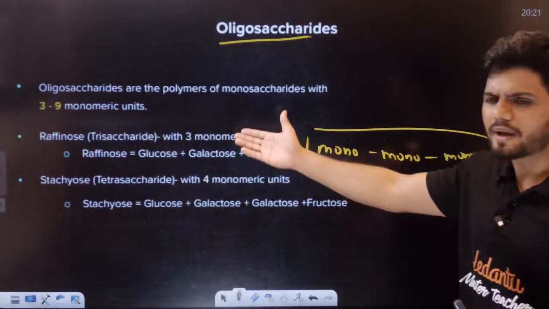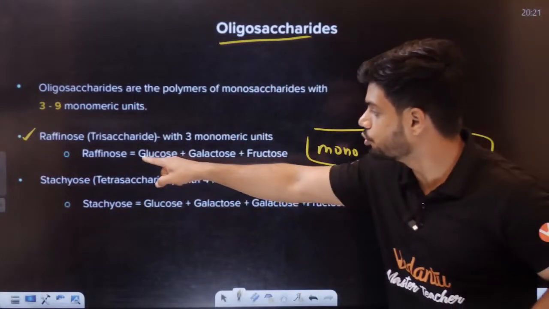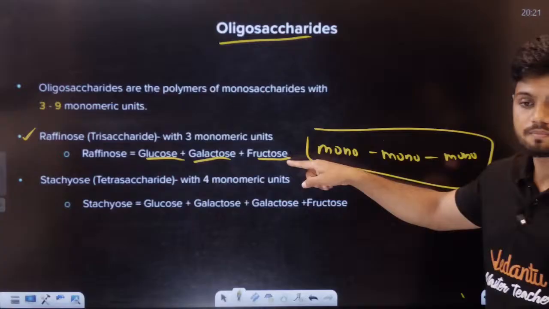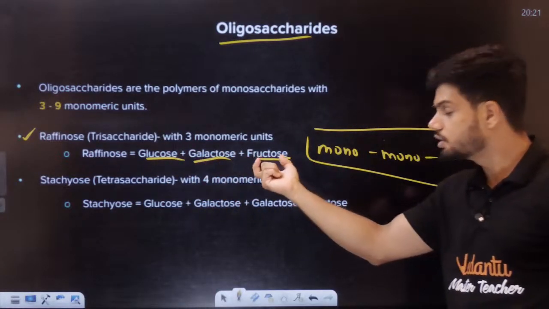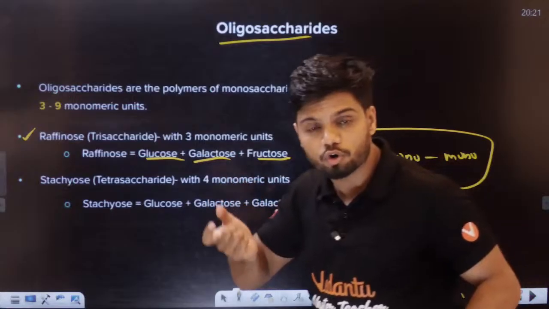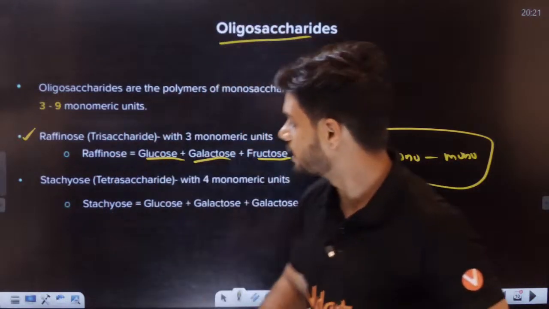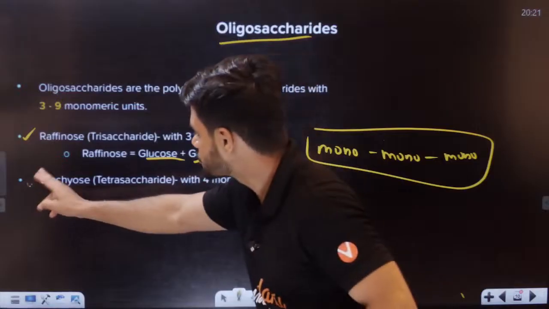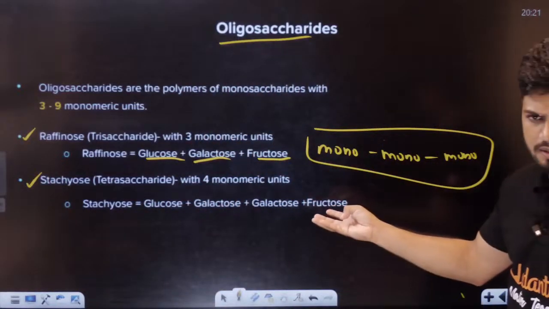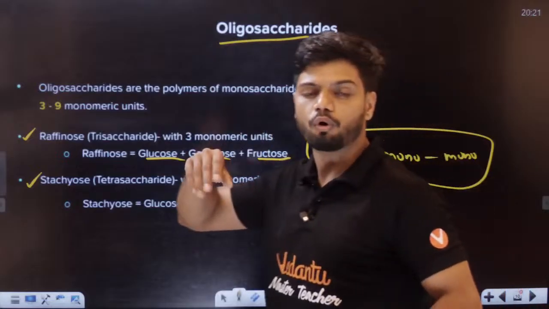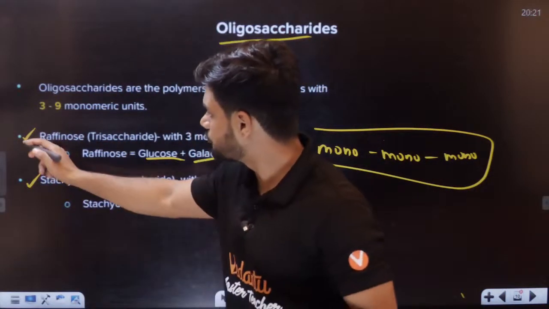Now here are a few examples, students. Raffinose is an example. Raffinose is made up of glucose, galactose, and fructose. See, 3 monomers: first monomer, second monomer, third monomer. Joining 3 monomers here, we get raffinose. One more example is stachyose: again glucose, galactose, fructose, 4 monomeric units. There are many examples of oligosaccharides, but they don't ask about them.